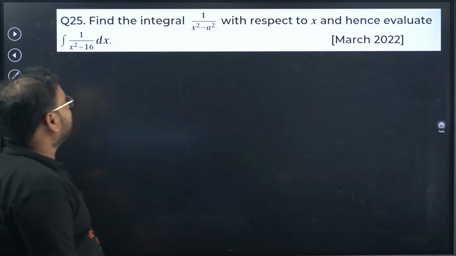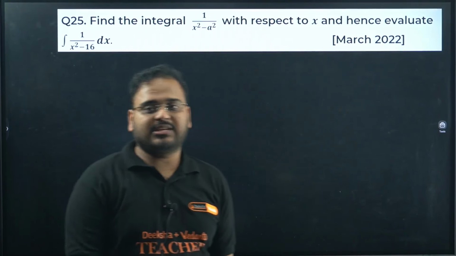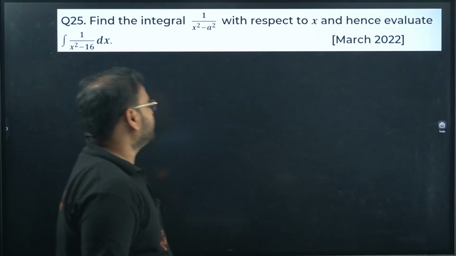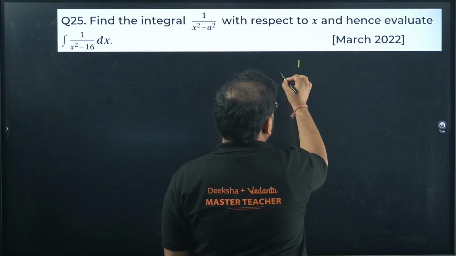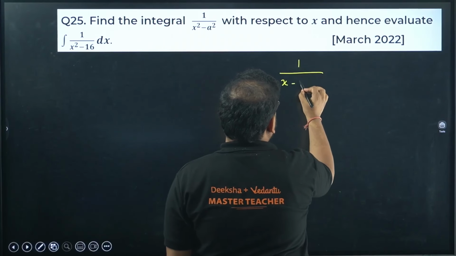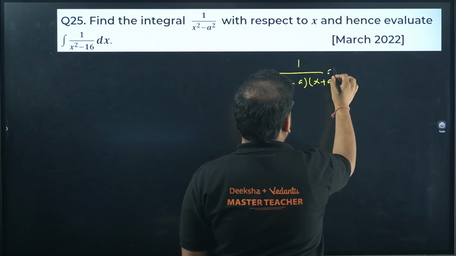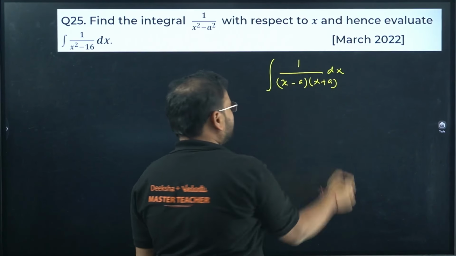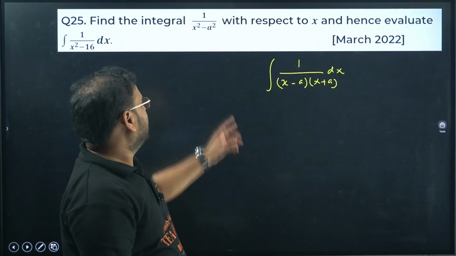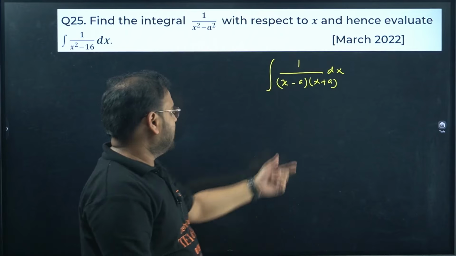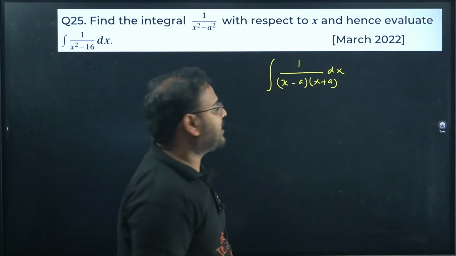Moving on. Find the integral of 1 upon x square minus a square with respect to x, and hence evaluate this value. Okay. 1 upon x minus a times x plus a dx. This is what they are asking. The x square minus a square is given by x minus a times x plus a. This is the form of partial fractions.